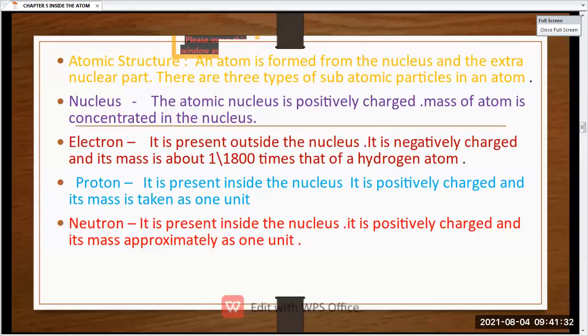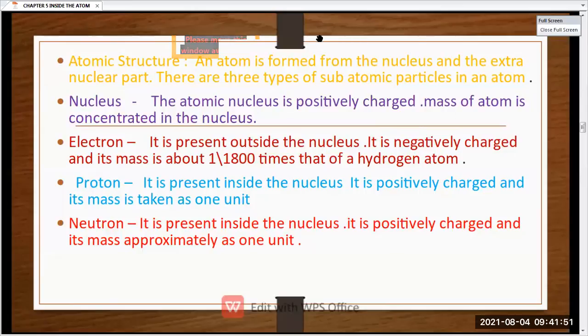More than 1/1800 times of the hydrogen atom. Okay, then we will talk about the protons. Protons कहाँ पे होते हैं? They are present in the nucleus. Nucleus के साथ ये protons रहते. Protons are what? They are positively charged.